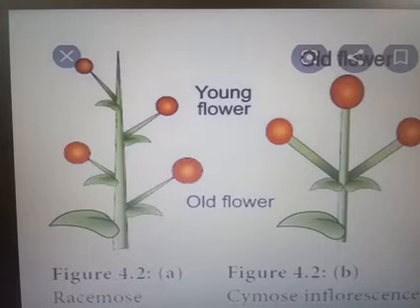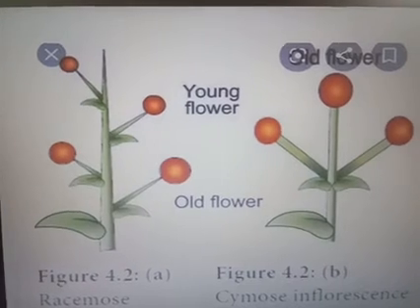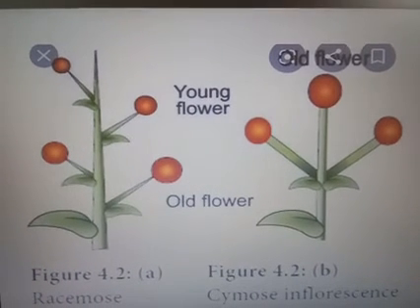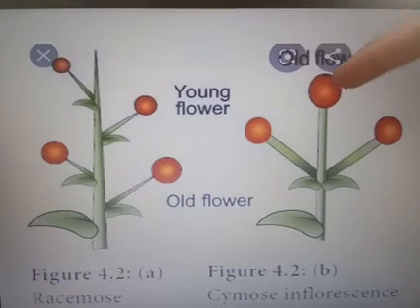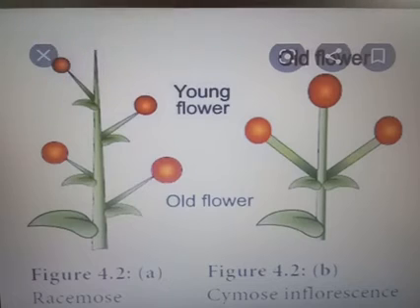Next one is cymose inflorescence. Cymose inflorescence means here is the main axis, and the main axis ends in a flower. The growth is, however, continued by one or more lateral buds arising from the node at which the terminal bud has turned into a flower.